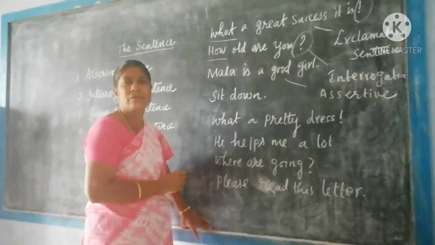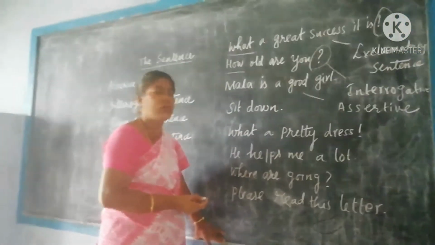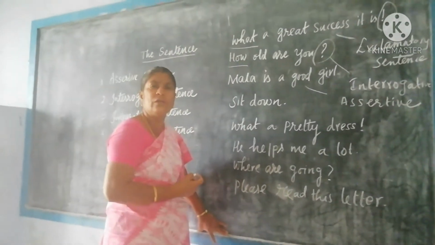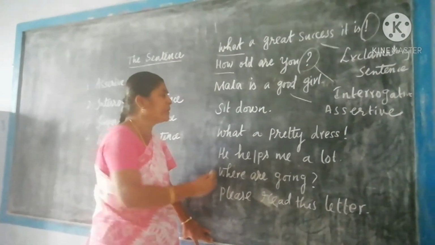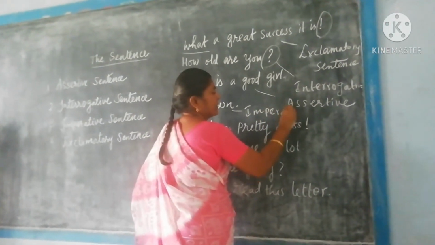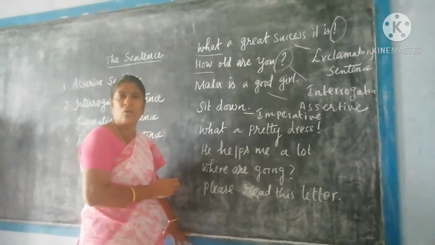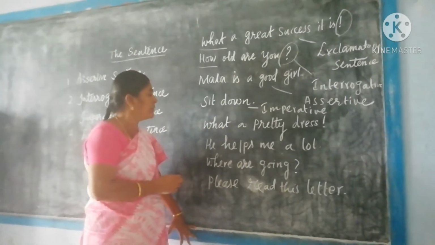Sit down. So it is an order. I am giving an order to someone. What do they have to do? Sit down. So "Sit down" is an imperative sentence. It is in the form of an order. So you can call this one an imperative sentence.